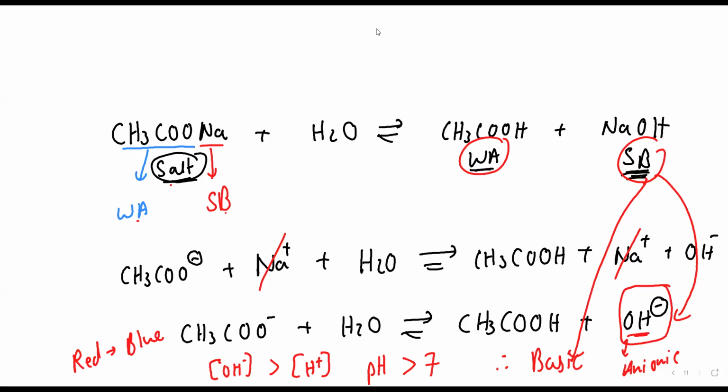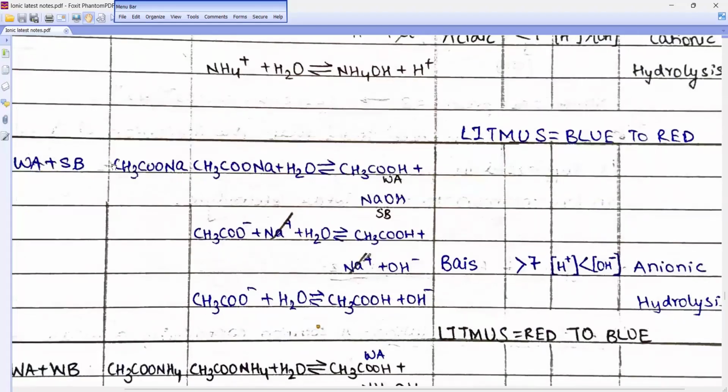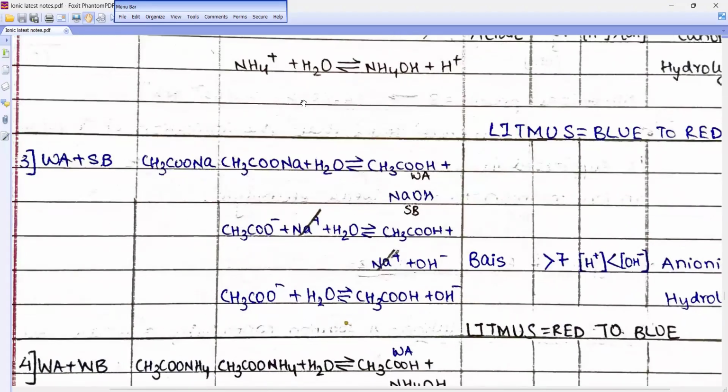Rhea, I guess you have got the notes. So I did weak acid and strong base. This is a salt. Salt dissociates. Weak acid will not dissociate.